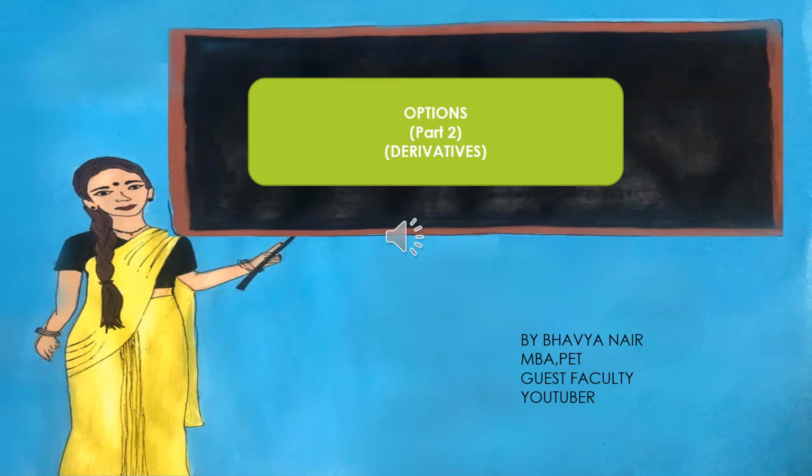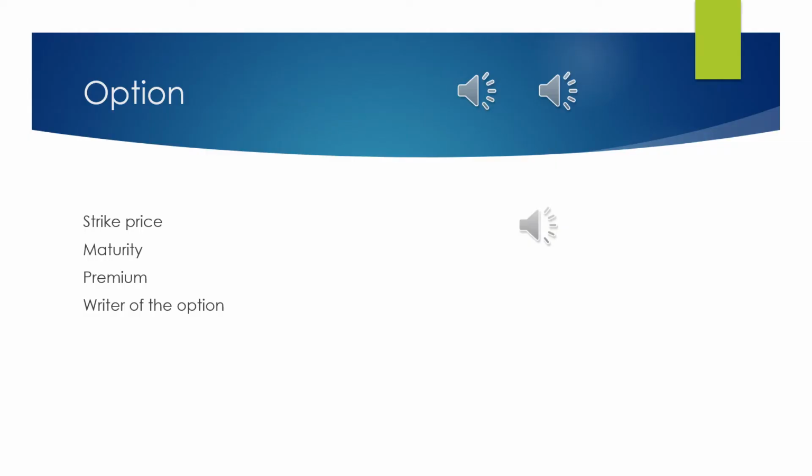Hello everyone. Today our topic for discussion is options, part 2, in which I'll be covering long put and short put. Let us understand what is an option. Option is basically a contract between two parties where the price is already fixed in advance, the date of maturity of the contract is already fixed, and the two parties agree on particular terms.